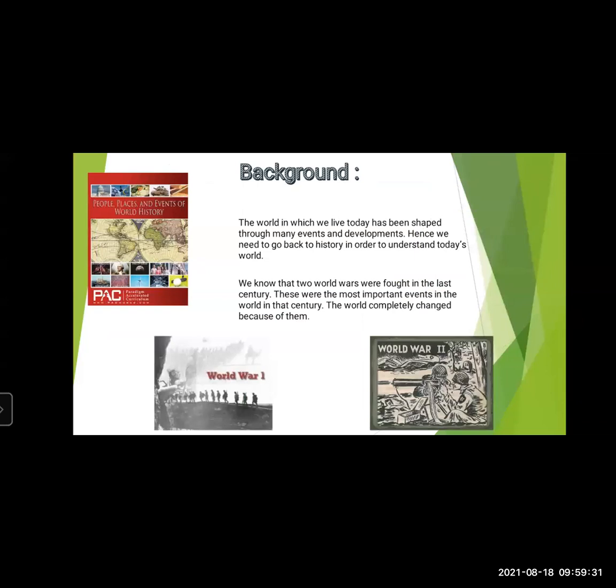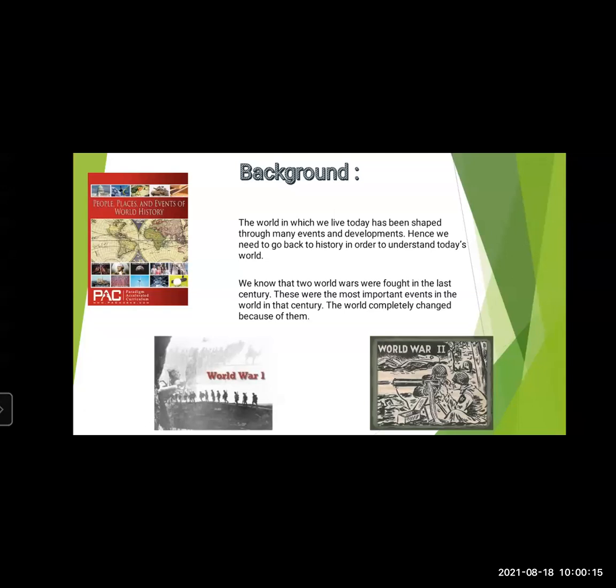Now we come to the background. Before starting the World War, we come to the background. The world in which we live today has been shaped through many events and developments. So the world we are living in at present has come from the past, wherein many events and developments have taken place. In historical events, you can say the American Revolution, which happened between 1775 and 1783. It was a political revolution which occurred in North America. Then the Reformation, the religious change in Europe in 1517 by Protestants who wished to reform the Catholic Church.